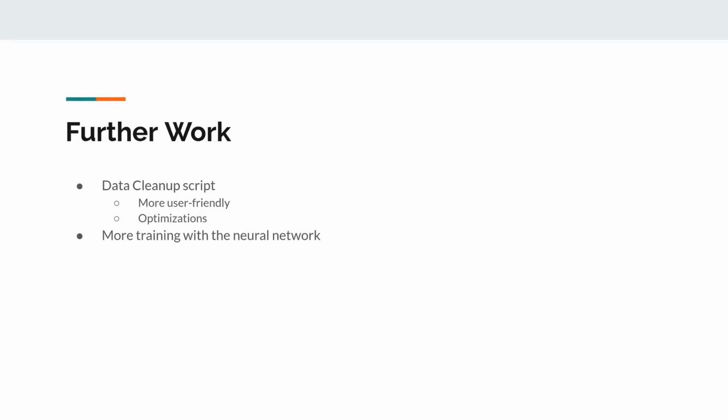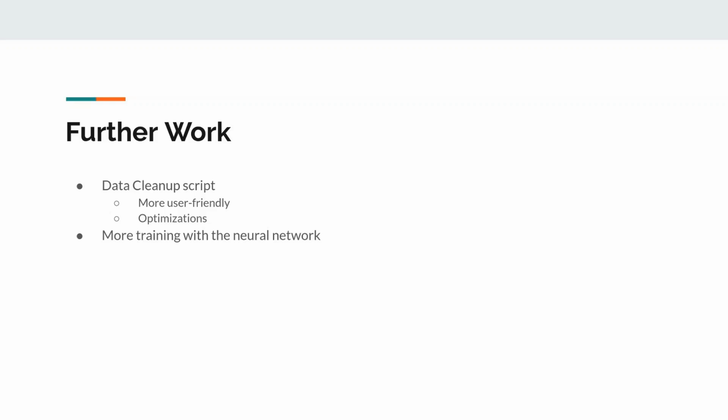So for further work, some improvements we could make to the data cleanup script specifically is making it more user-friendly. There are some things you need to specify, for example, the version of the database being used, and this is currently done by setting parameters in the code. It's fairly straightforward, and we have documented the process on our GitLab.